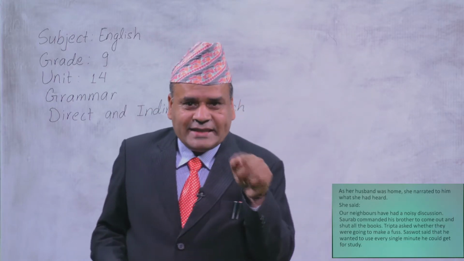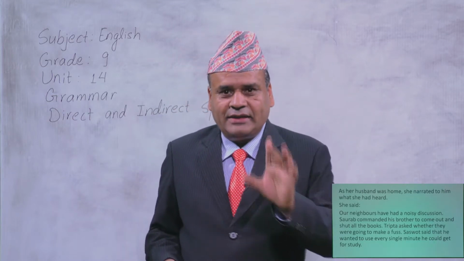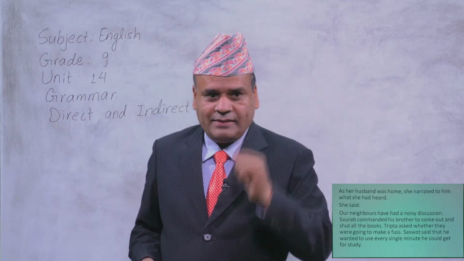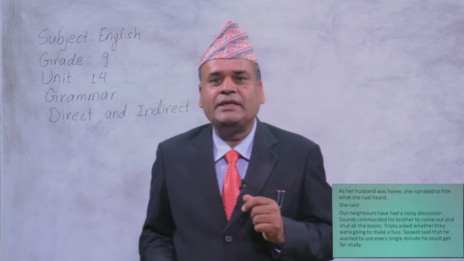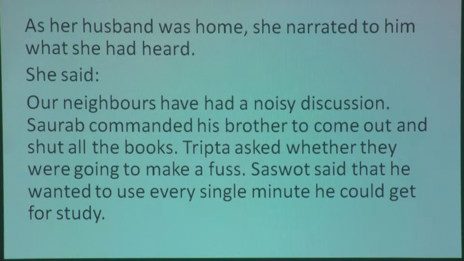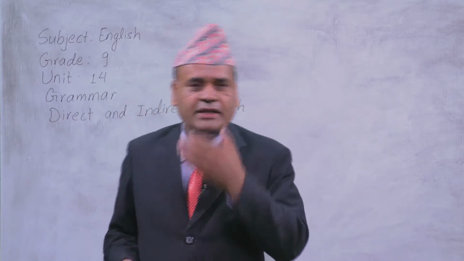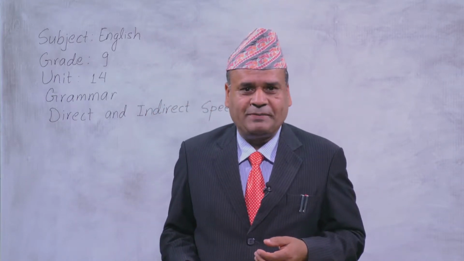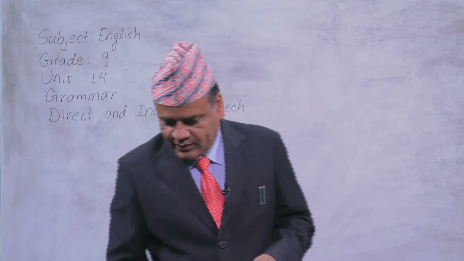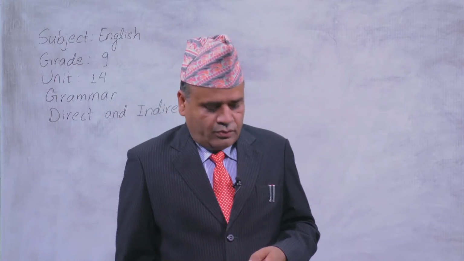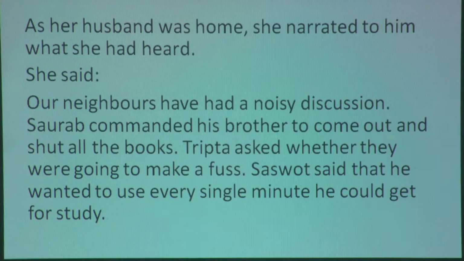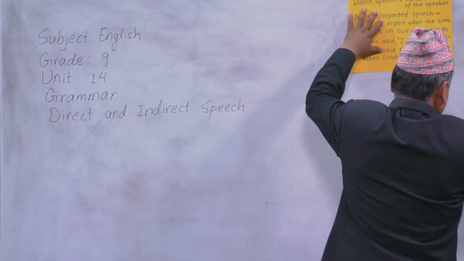Now, when it is reported by Mrs. Jha, the three different sentences become like this. So, this is the indirect speech, the indirect form. Because the first three sentences were direct sentences from the speakers. Now, when it is reported by a third person, another person, it becomes indirect speech. So, from this, what do you learn? Let's see.